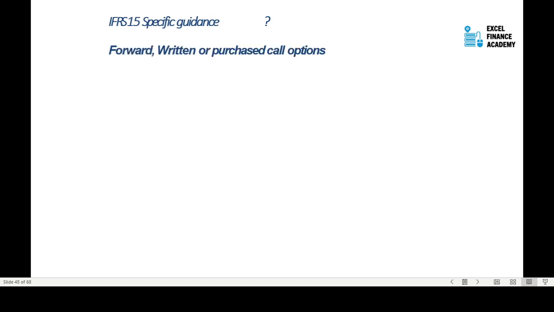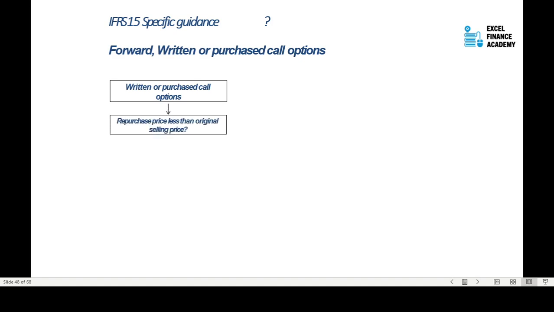Now, the things related with forward, or purchased call options: when you are selling, writing, or purchasing call options, look at the repurchase price compared with the original selling price. If the repurchase price is lower than the original selling price, then you need to account for it as a lease, because basically what you are doing is financing.